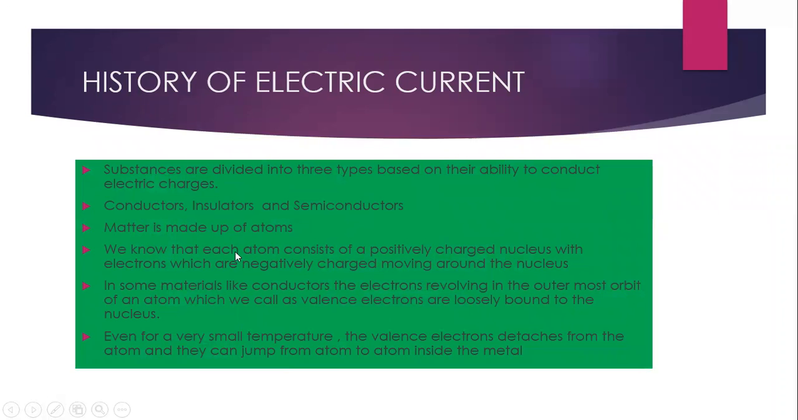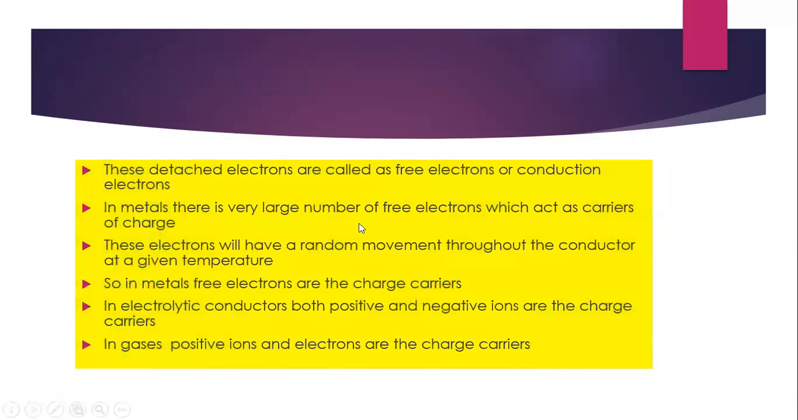Matter is made up of atoms. And we know that each atom consists of a positively charged nucleus with the electrons, which are negatively charged, moving around the nucleus. In some materials like conductors, the electrons revolving in the outermost orbit of an atom, which we call valence electrons, are loosely bound to the nucleus. So even for a very small temperature, the valence electrons detach from the atom and they can easily jump from atom to atom inside the metal. These detached electrons are called free electrons or conduction electrons.